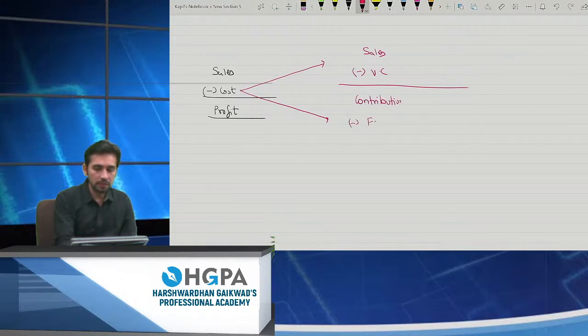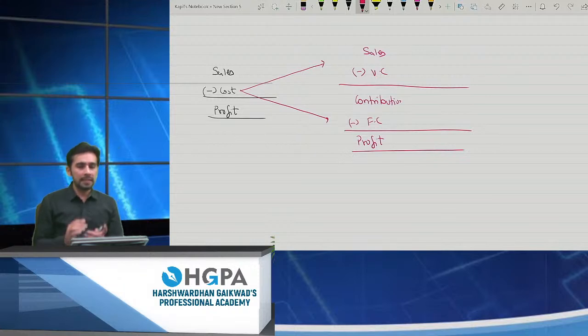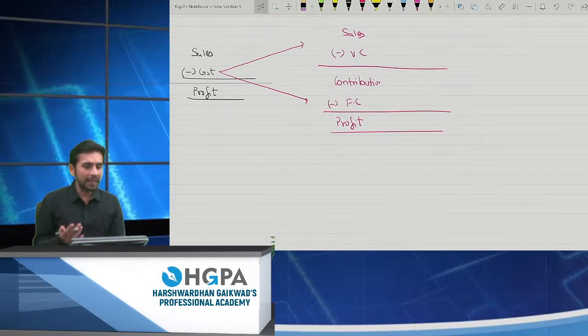Less fixed cost will give me a profit. So whatever you have learned in your lower levels, exactly you have to learn the same, but the only thing is you need to bifurcate the cost into two parts, the first part being variable and the second part being fixed.